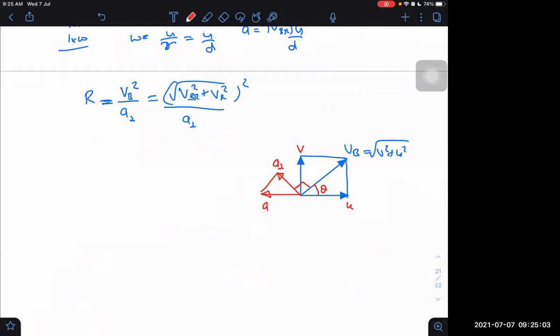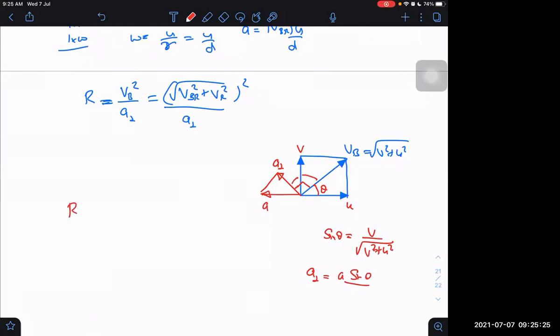This is theta, this will be 90 minus theta, this will be again theta, this will be again 90 minus theta. A sin theta it will be. I can get theta: sine theta will be equal to V upon V square plus U square under the root. That is sine theta. So A perpendicular will be equal to A sine theta.